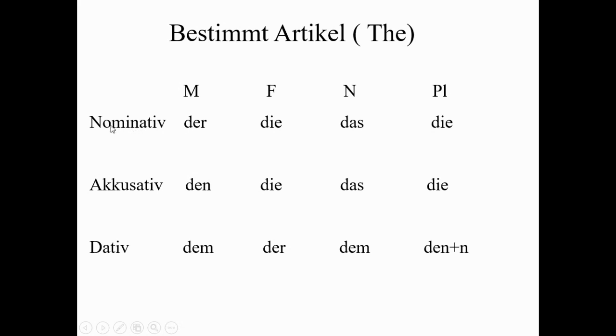This is the table of the bestimmt article. You can see here in the nominative case we use der, die, das, and die. If the noun is masculine, we use der. If feminine, die. If neutral, das. If the noun is plural, we use die. Today we are only discussing the bestimmt and unbestimmt articles. In the next session we will discuss nominative, accusative, and dative.